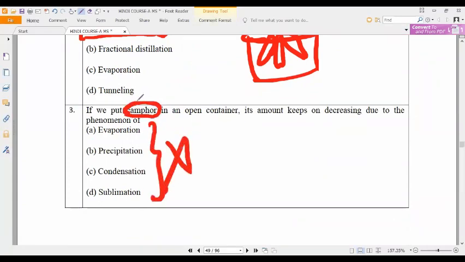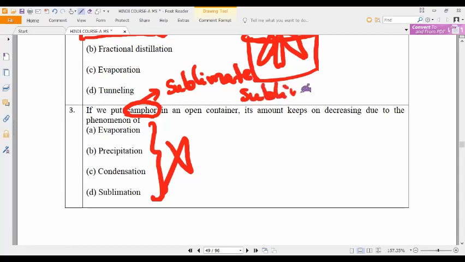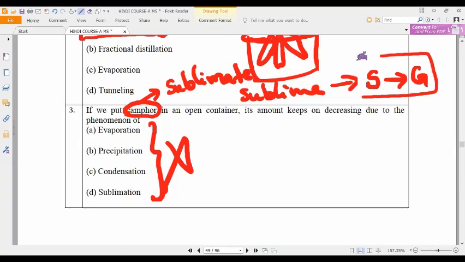Next, if you put camphor in an open container, don't read these options. Camphor is an example of a sublimate product. What do you mean by sublimate? A substance which converts directly from solid state to gaseous state is called a sublimate product.